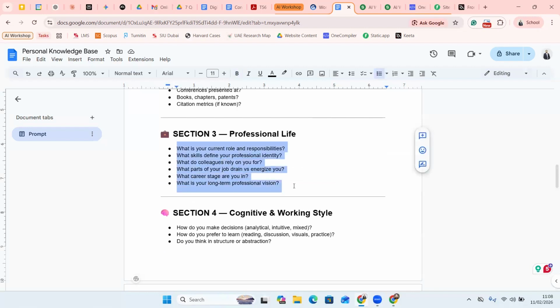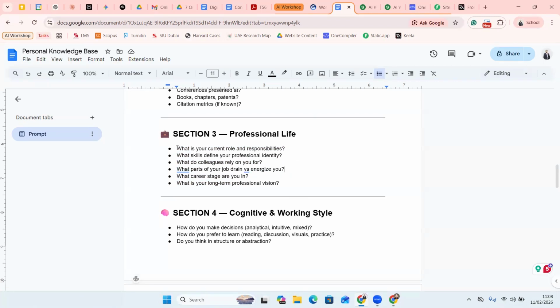What kind of business are you into? How many people are working for you? What's your annual revenue? What kind of products do you have? What different variations of products do you have? Where do you sell? Every aspect it will ask you. So you will have to spend a good amount of time to answer all these questions.